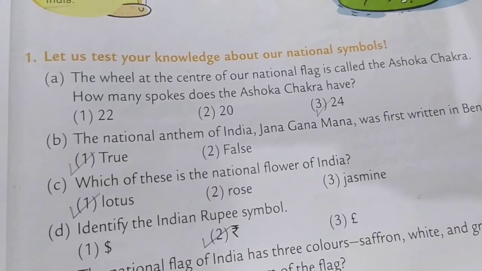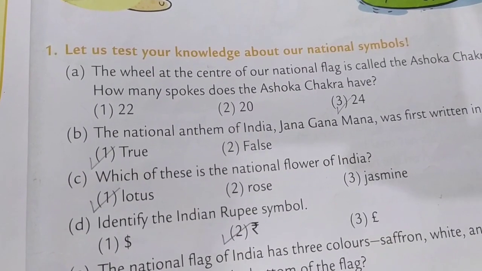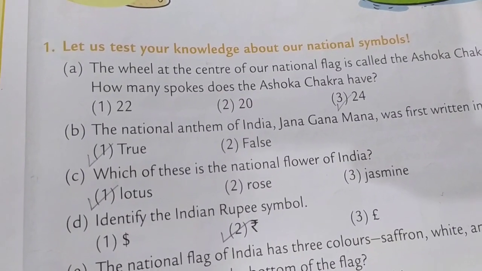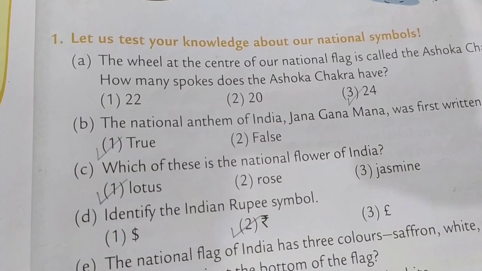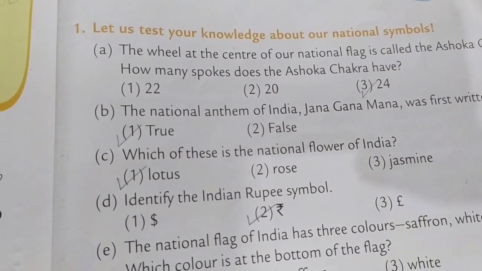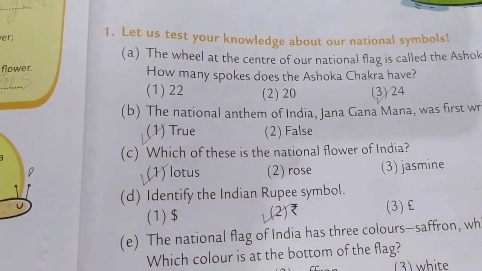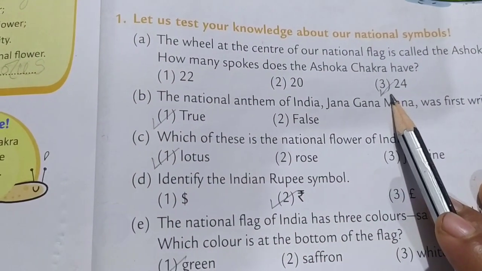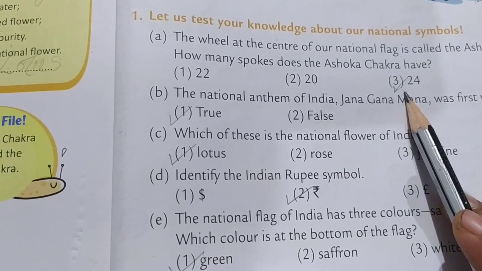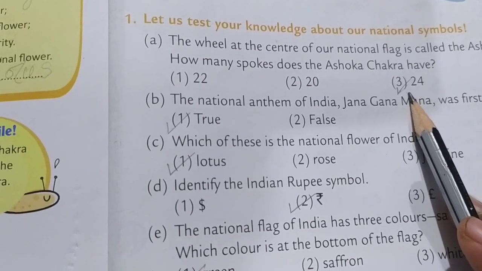How many spokes does the Ashoka Chakra have? How many spokes are there? Yes, in the previous class we told that is 24. Ma'am already put tick here. All of you put tick like this in your textbook. How many spokes are there? 24 spokes are there in Ashoka Chakra.